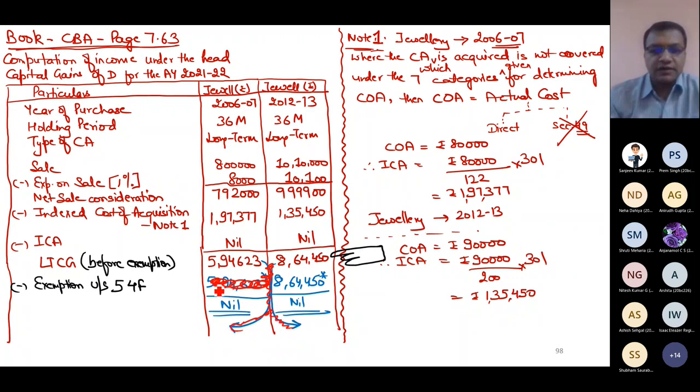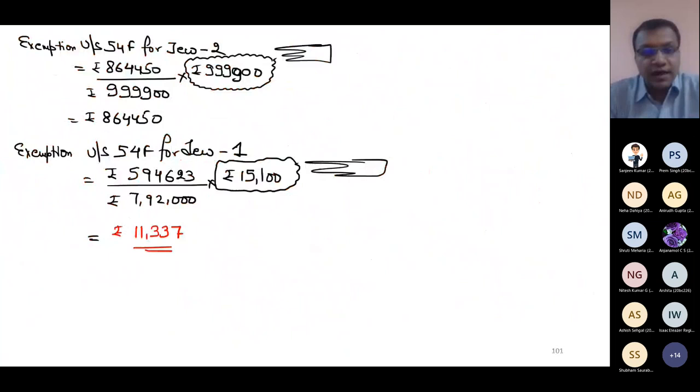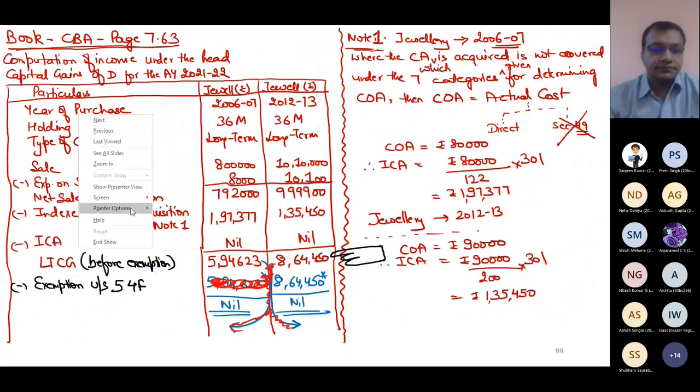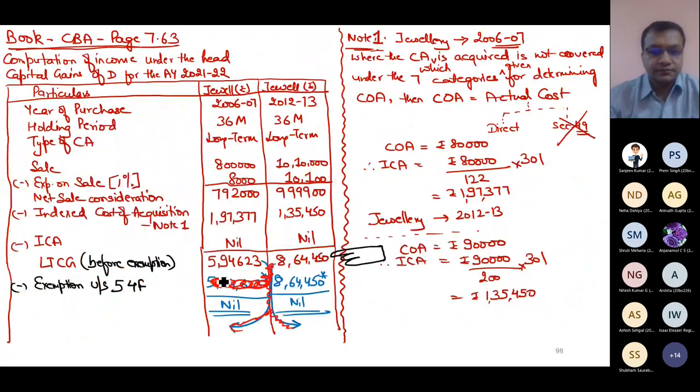House 2 is clear, but in jewelry 1 I will write 11,337. That's it. The difference is now 594,623 minus 11,337, which is 583,286. That's it.